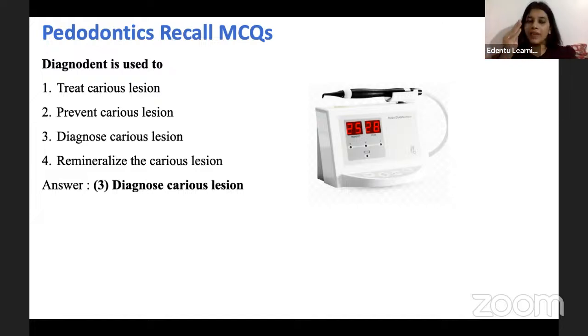Diagnodent is an investigatory or diagnostic material for carious lesions. Now, when we diagnose these carious lesions, especially in the initial stages, it can thus help in preventing further progression of the carious lesions. That's all. It is not used for preventing the carious lesions. It is used for diagnosing the carious lesions at very early stages, so that further progression can be prevented. So diagnodent is an investigatory or diagnostic machine for carious lesions, right?